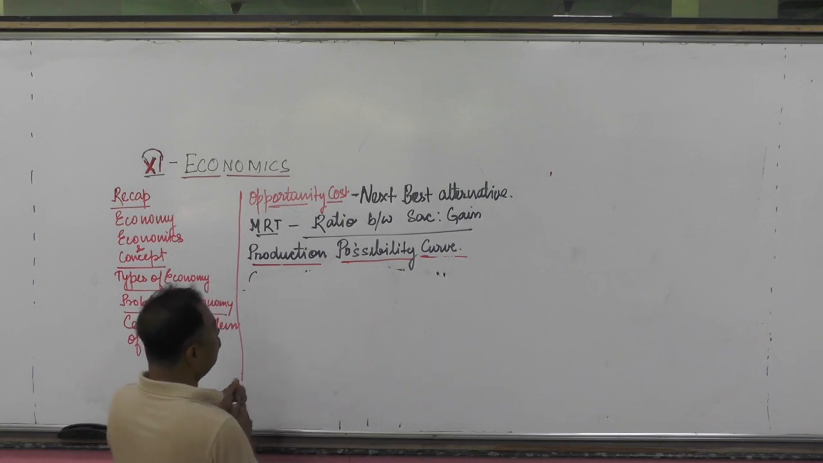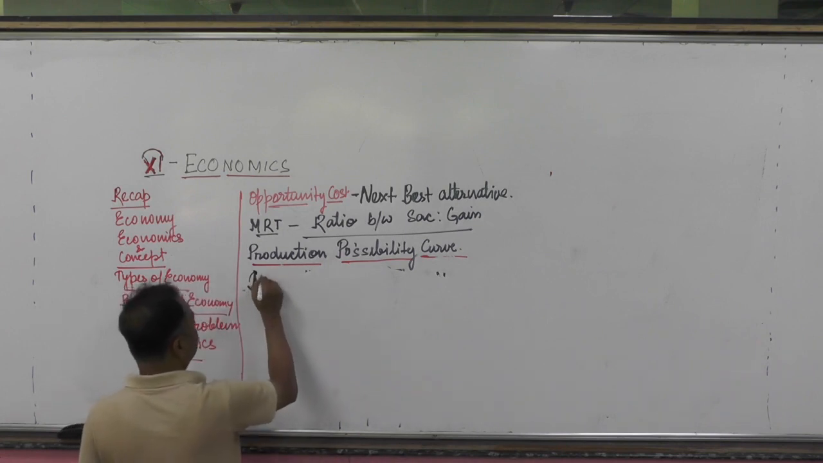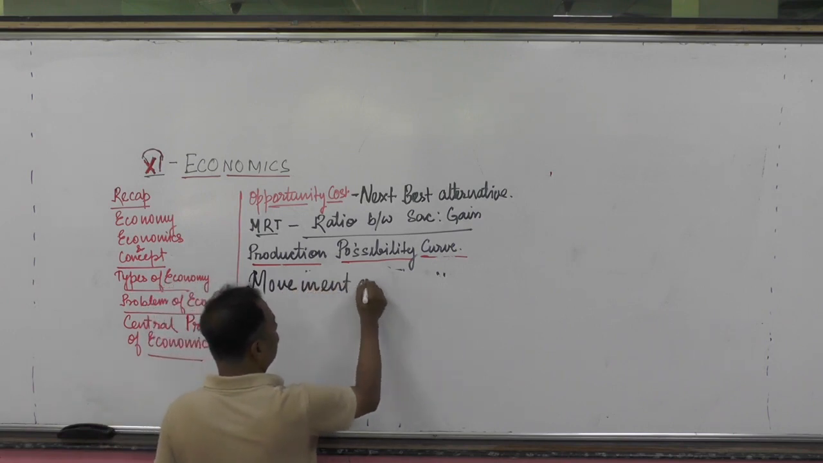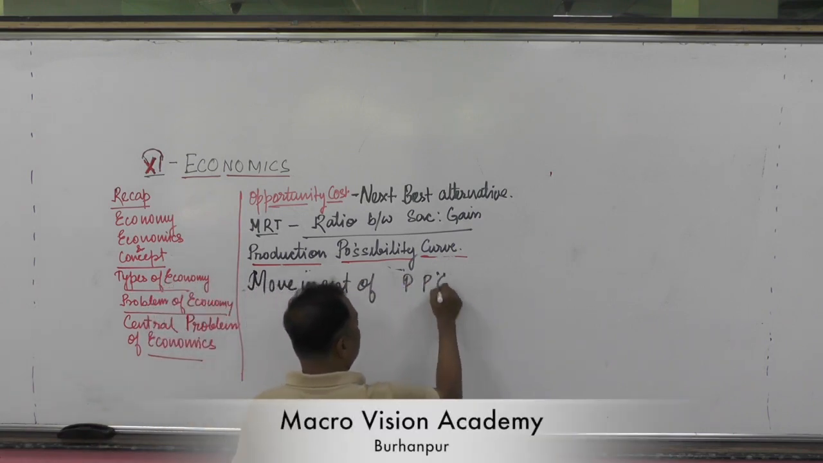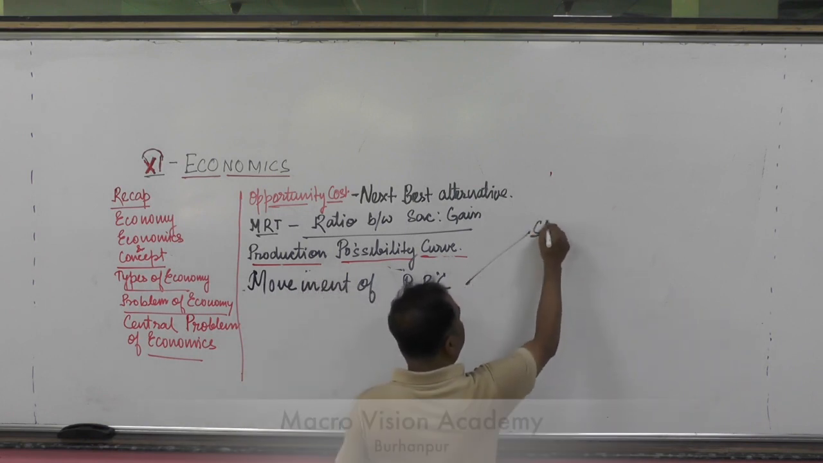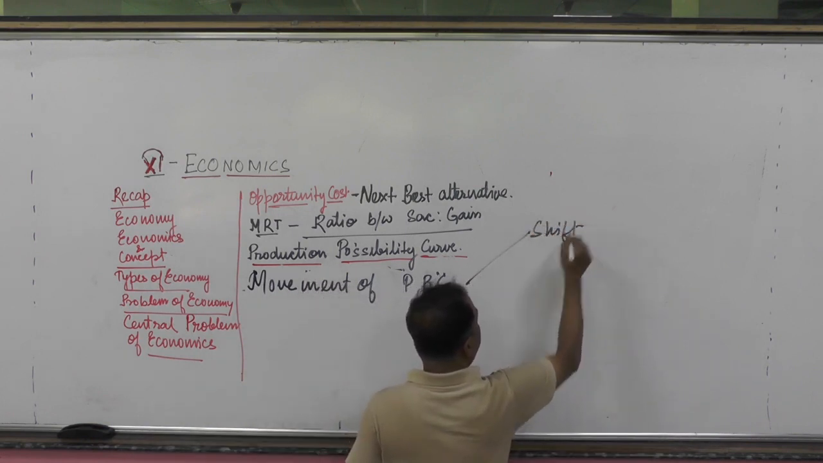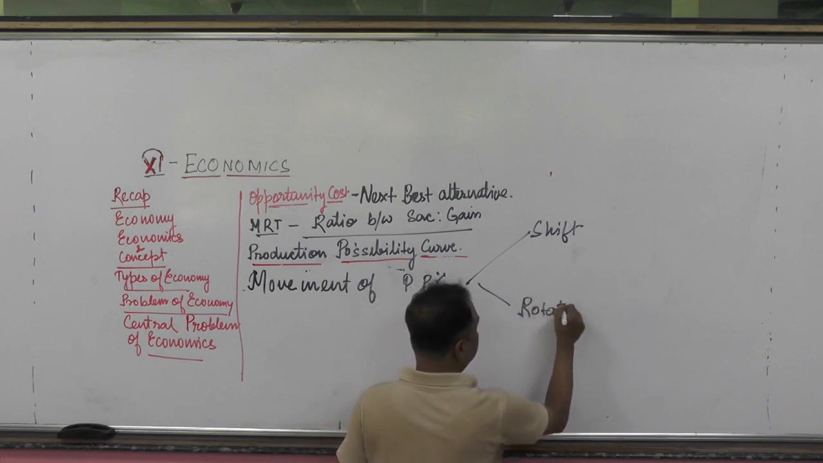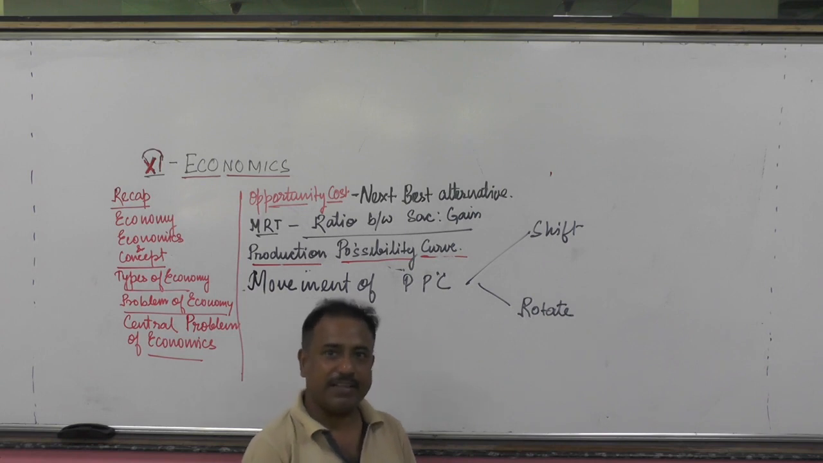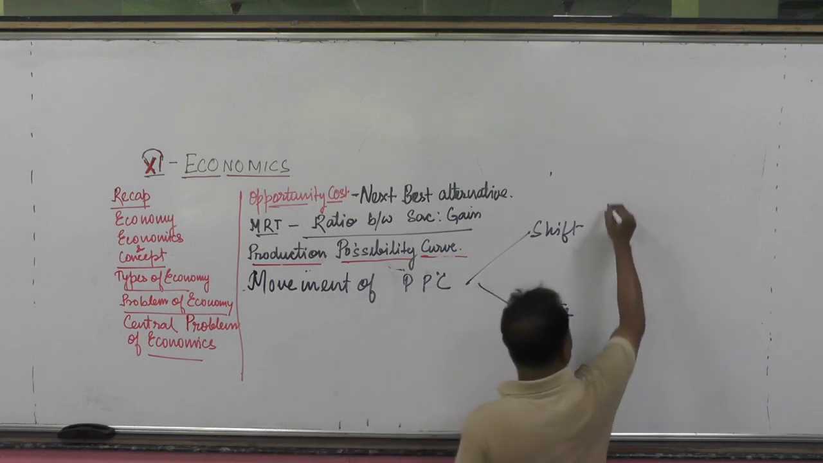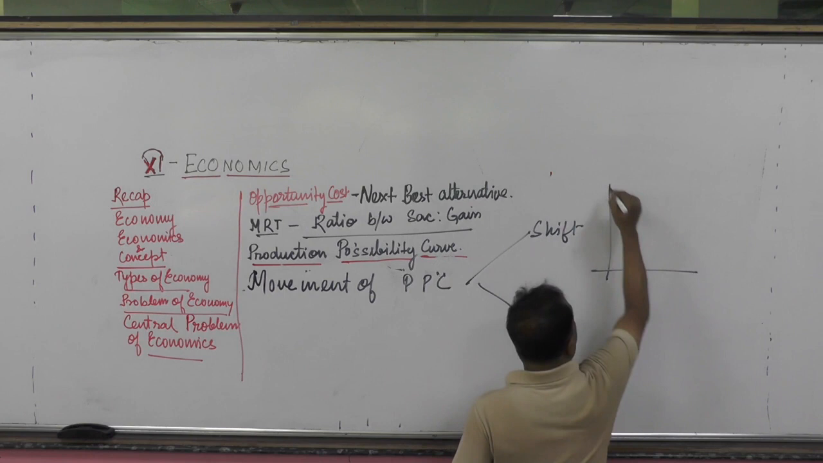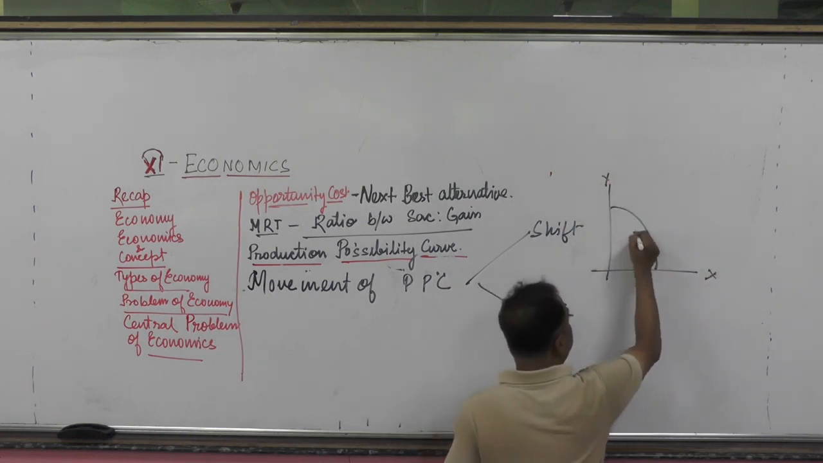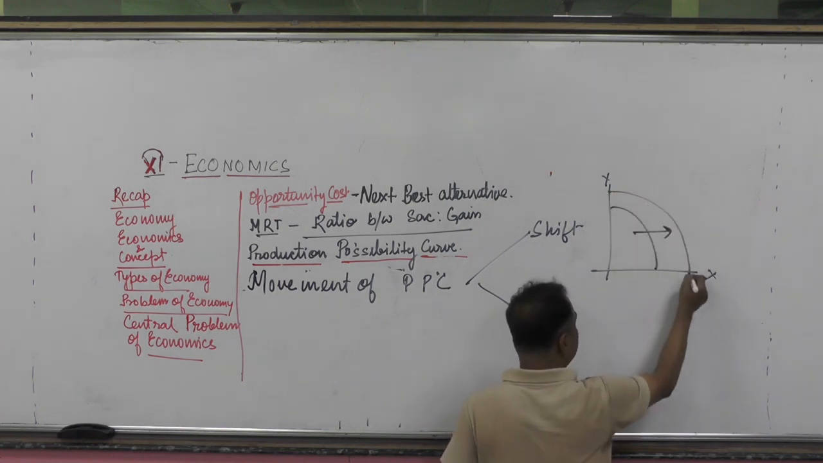First one is the movement of the production possibility curve. One is called the shift, another one is called the rotate. When is it a shift and when is it a rotate? Suppose, for example, as I explained, this is the y-axis, this is the x-axis, and this is the PPC curve. It moves to this. This is called the shift.